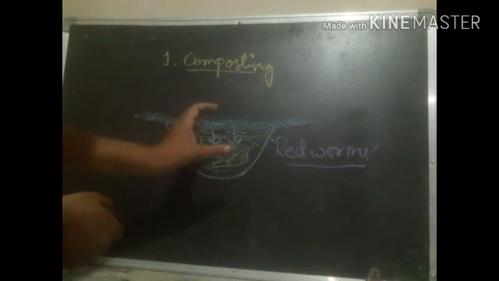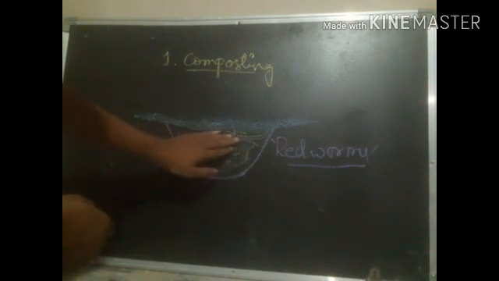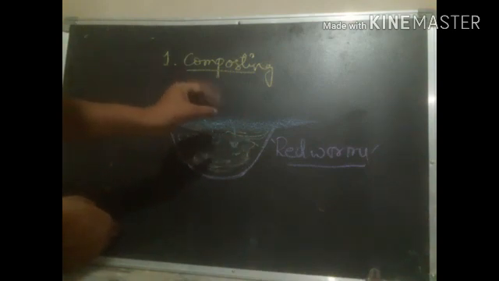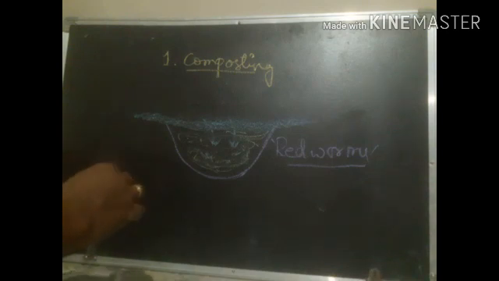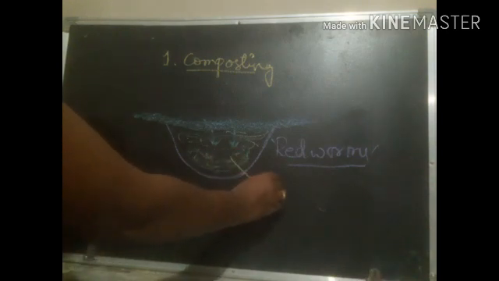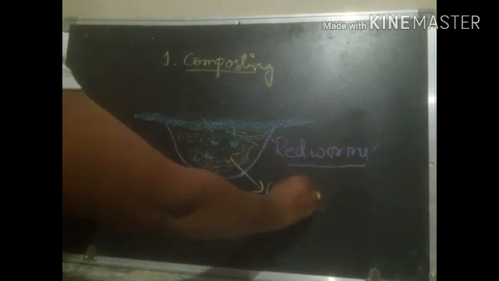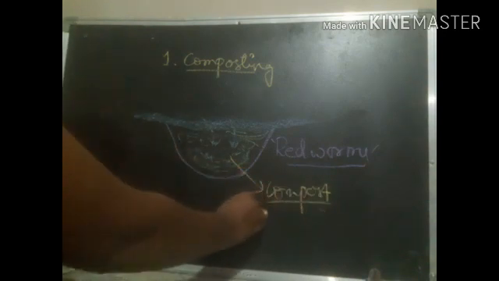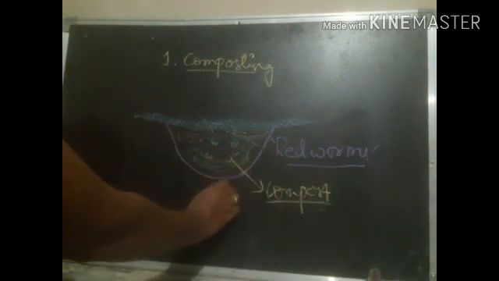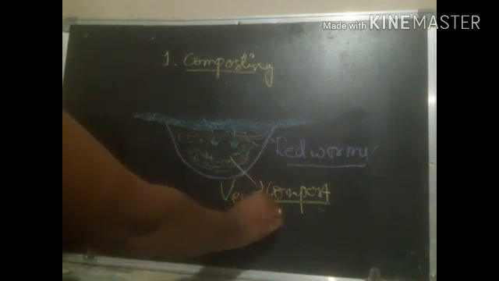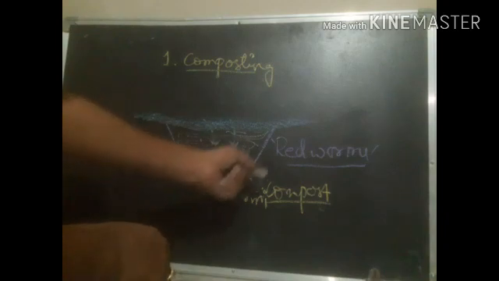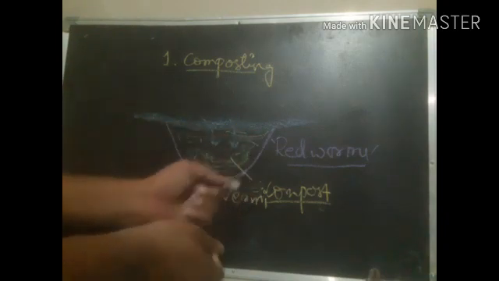They have the capacity to convert organic garbage into vermicompost, means very highly effective compost. Very high quality compost can be prepared by red worms, so the compost made by the worms is called vermicompost.